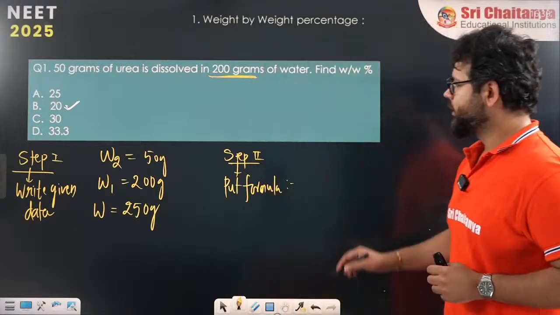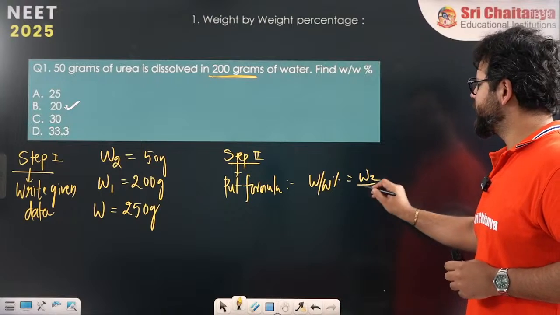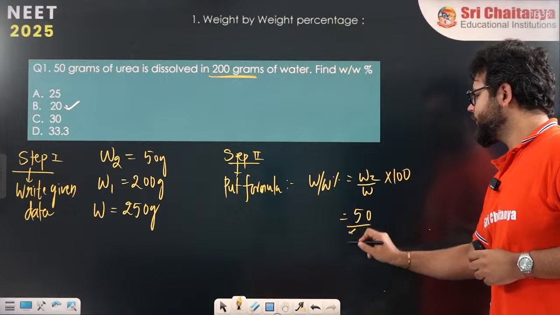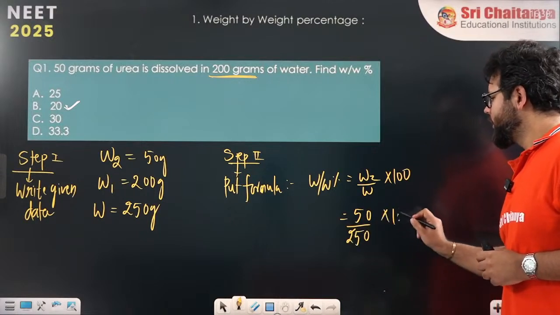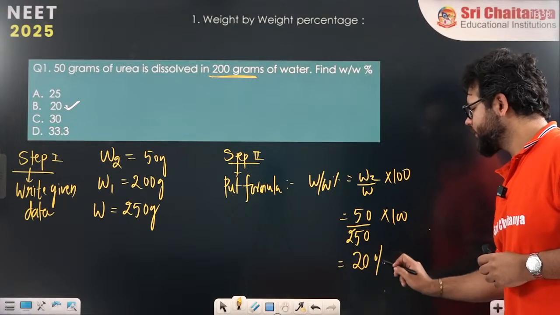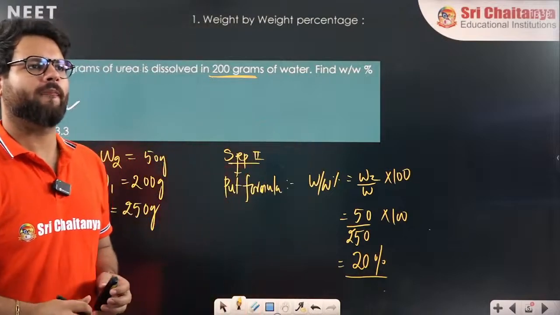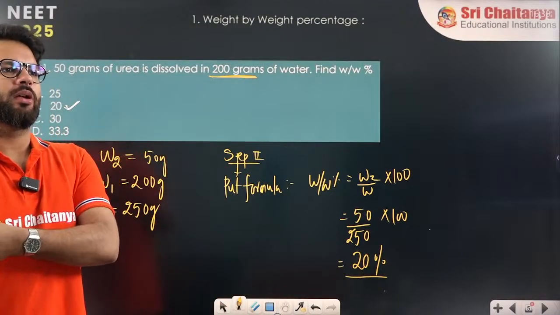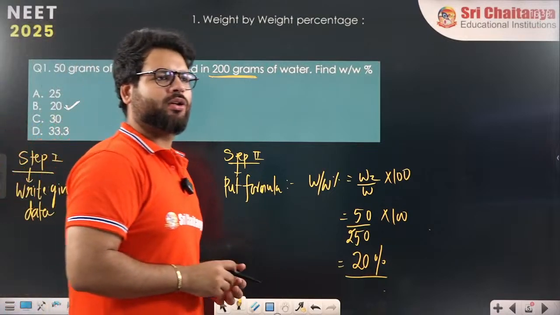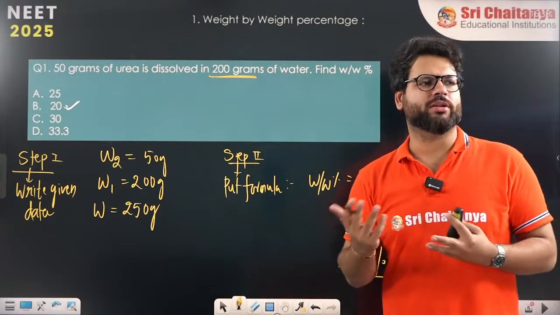Then put the formula. Weight by weight percent is W2 by W into 100, which is 50 grams by 250 grams into 100. This goes 5 times 100 by 5, 20%. That's how you don't make the mistake next time. Water is different, solution is different.